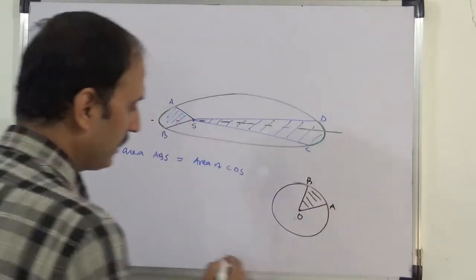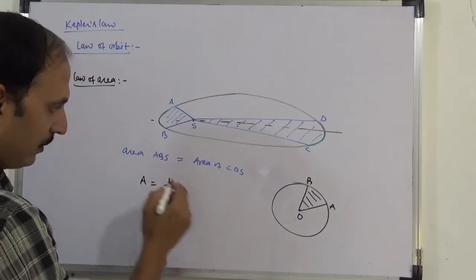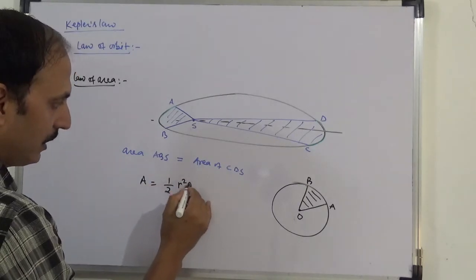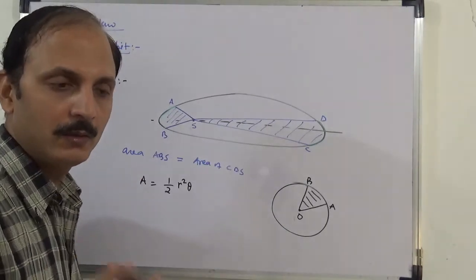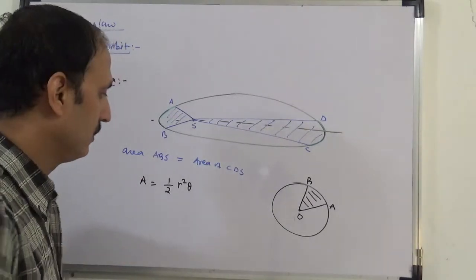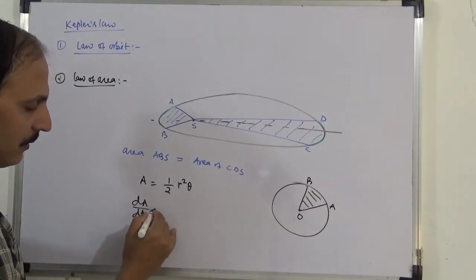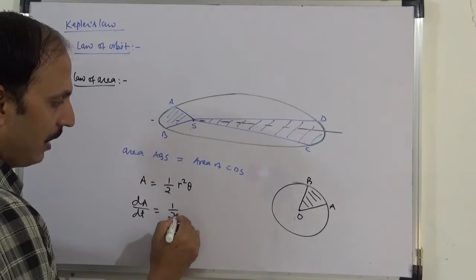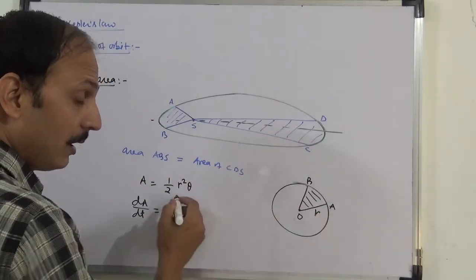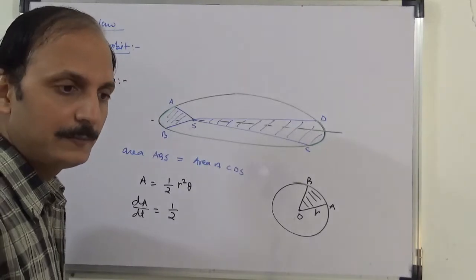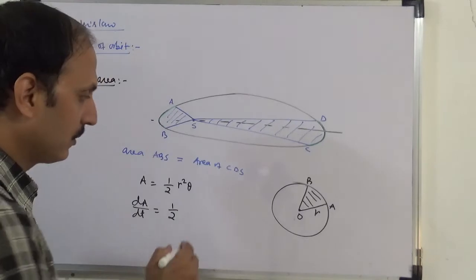So the area of sector OAB will be half r square theta, you will all remember, we have done this in our calculus chapter. So dA by dt, the rate of change of area, is half r square d theta by dt. Since it's a circle, r is constant. If it were an ellipse, r would not be constant, and we would differentiate r also, but we are taking the special case, as in our course.